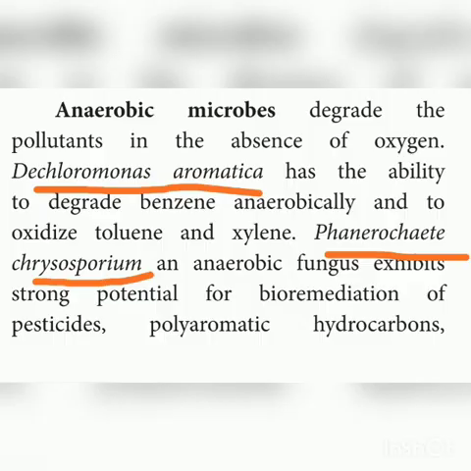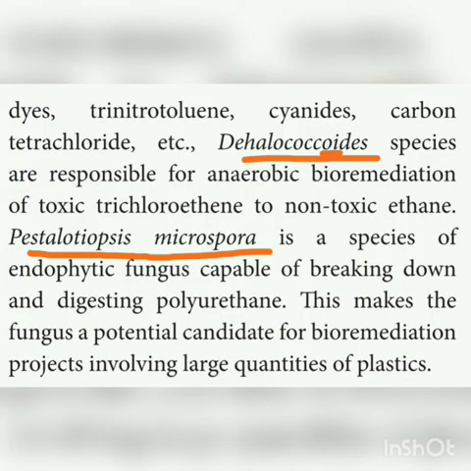In anaerobic microbes, the first is Dechloromonas aromatica, second Phanerochaete chrysosporium, third Dehalococcoides, and fourth Pestalotiopsis. These are used for converting toxic substances into non-toxic substances.